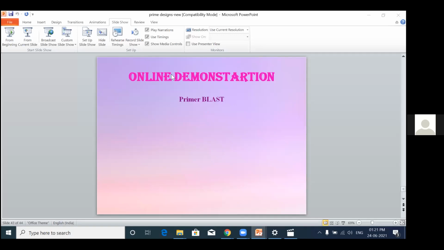Question: which is the ideal maximum base pair length for designing primers from mRNA in Primer-BLAST? So the ideal length of a primer, as I told you, is good when it falls between a range of 18 to 22 base pair. That's a perfect range for any sequence, for any gene for that matter. If your forward and reverse primers have a length of 20 base pair, I think that should do. 18 base pair is perfect.